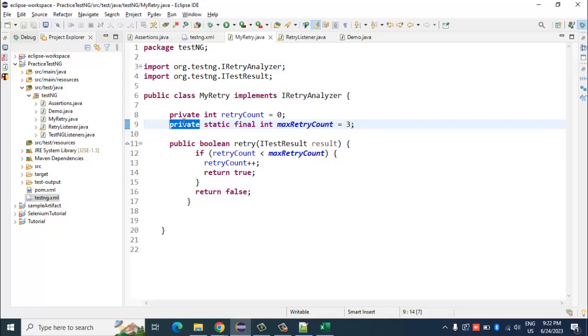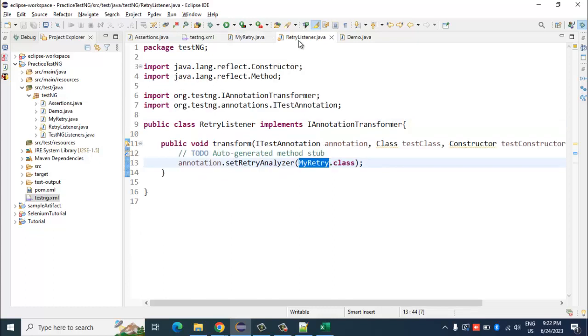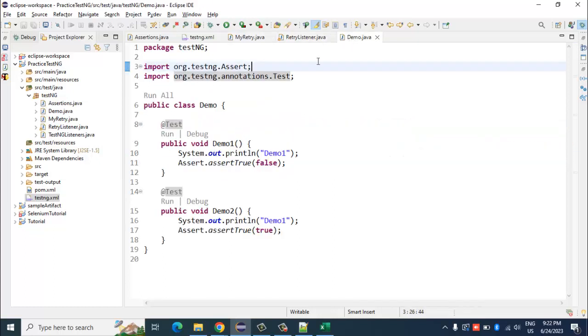I don't need to use this variable anywhere outside this class, right? Okay, got it, got it. That's it from my side.